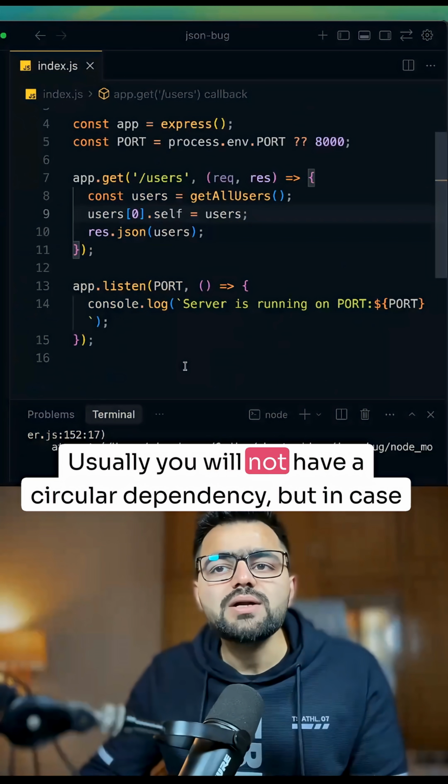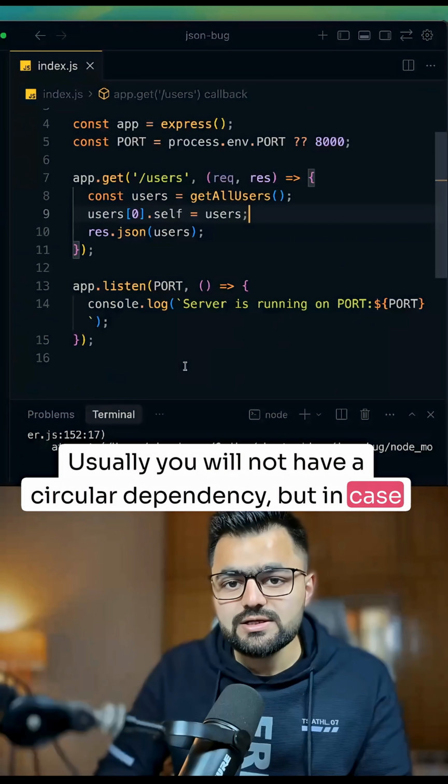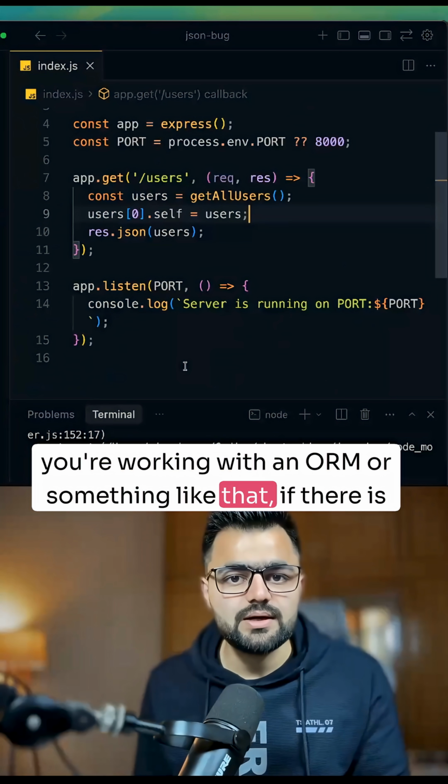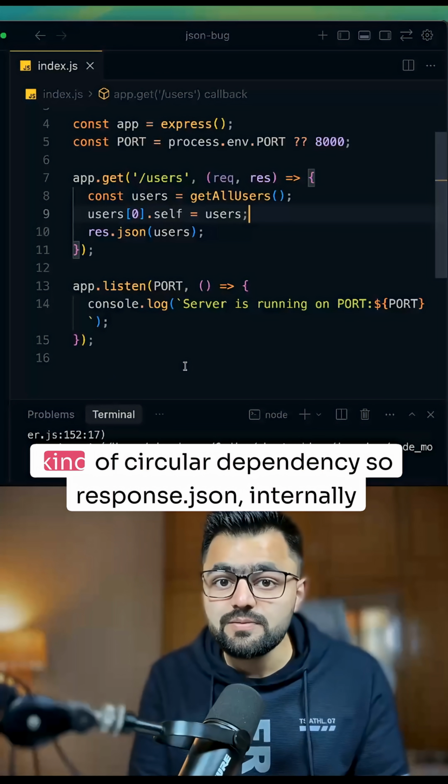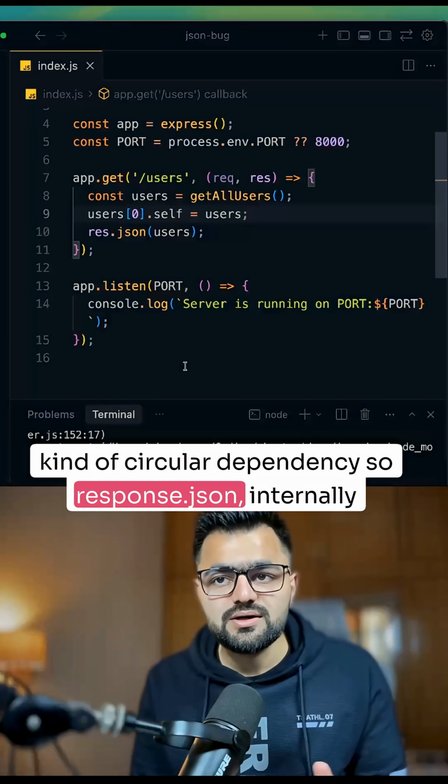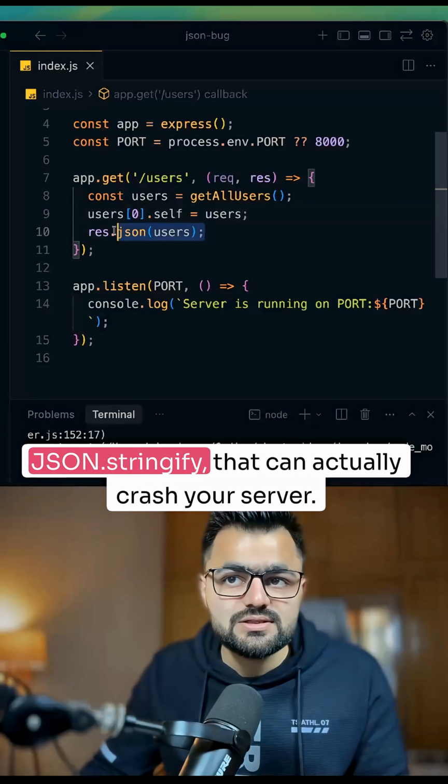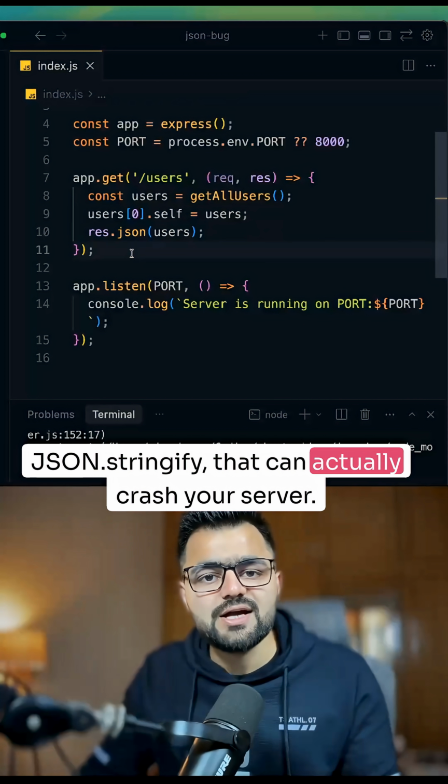Usually you will not have a circular dependency, but in case you are working with an ORM or something like that, and if there is any kind of circular dependency inside your object, then response.json, which internally uses JSON.stringify, can actually crash a server.